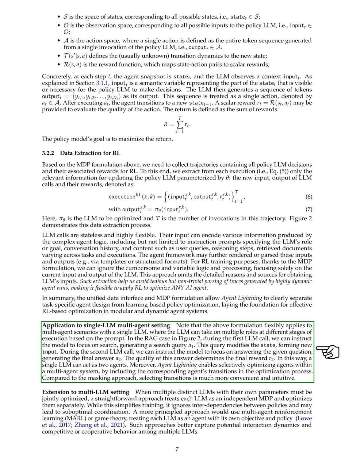Section. Extension to multi-LLM setting. In this section, we extend our discussion to the scenario involving multiple distinct large language models, LLMs, that need to be optimized together. A simple method is to treat each LLM as an independent decision-making process and optimize them separately. While this makes training easier, it overlooks the relationships between the models, which can lead to poor coordination.